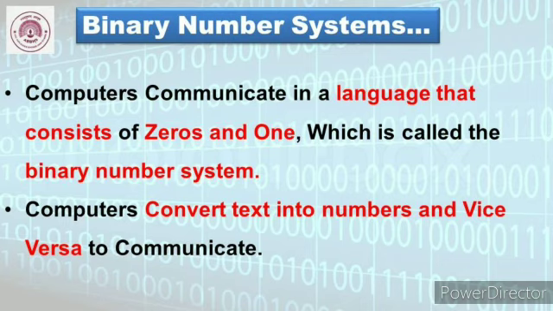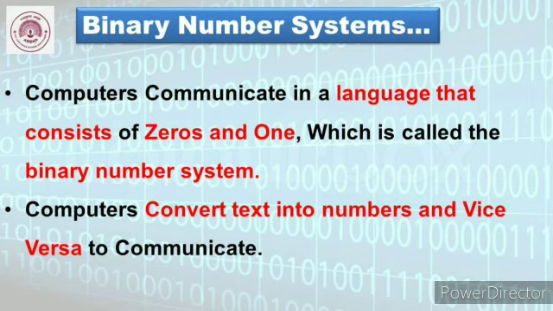Whenever you press a key on a keyboard, a circuit gets completed. Once the circuit is completed, a voltage is developed. If this voltage is 5 volts or more, the computer will consider it as 1. And if the voltage developed is less than 5 volts or it is 0, then the computer will consider it as 0. Now this is the language that the computer understands, the language of 0 and 1.